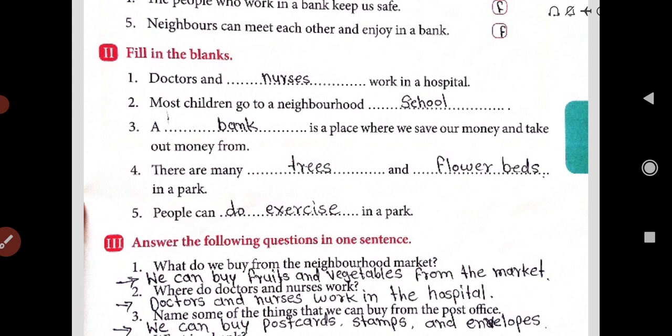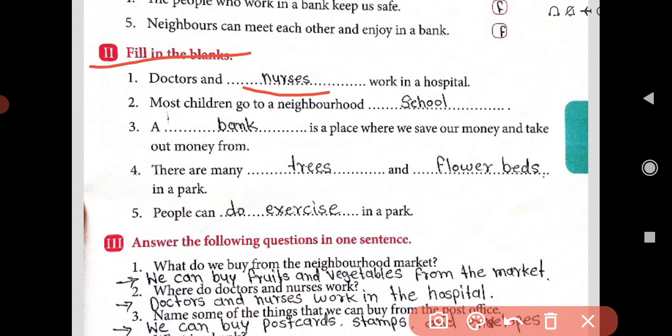Filling the blanks. What is the second question? Filling the blanks. 1. Doctor and dash dash work in a hospital. Doctor and nurses are working in a hospital. Most children go to a neighborhood dash dash. Most children go to a neighborhood school. A dash dash is a place where we save our money and take out money from.